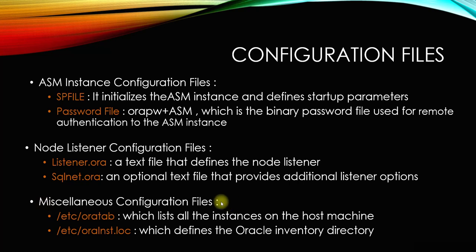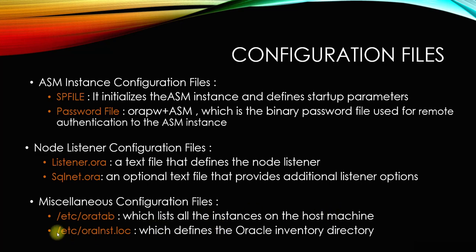What are those miscellaneous configuration files? The oratab file. This is where the instance details are mentioned. So when you do a cat /etc/oratab, you will see that there is an entry for the ASM instance +ASM1, and on node 2 there will be an entry for the instance +ASM2, and there will be an entry saying this is the Oracle grid home.